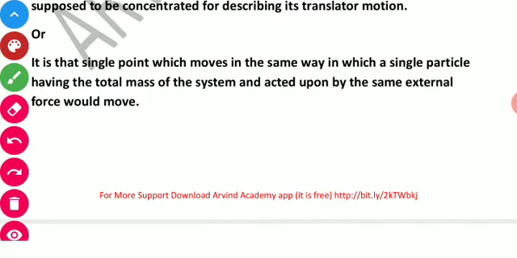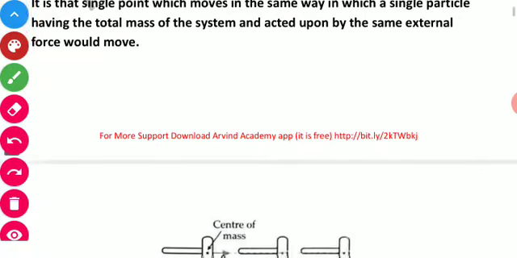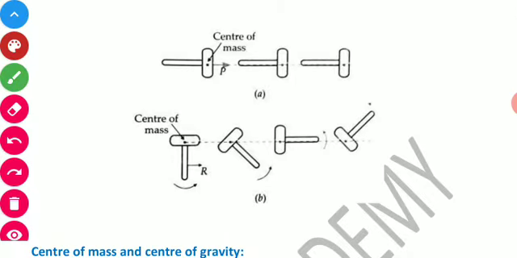This is a single point which moves in the same way in which a body, a system of particle moves, and the total mass of the system. These are some center of masses examples. Here you can see that this body has its center of mass at this place as shown in the figure. So these points are showing the center of masses of these objects.